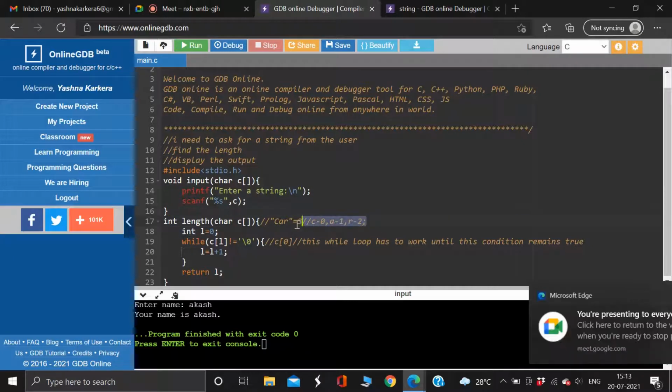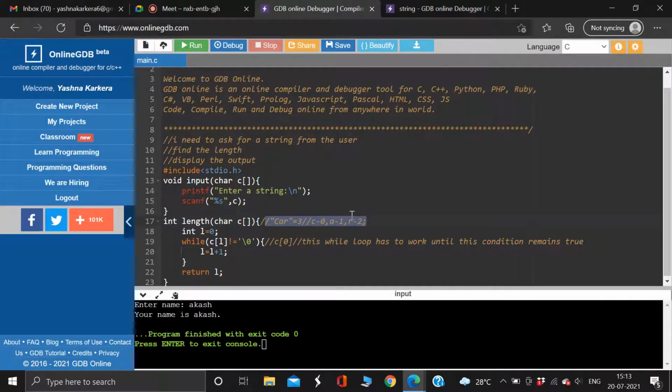If this part is again not clear, go back to array, see the video and come back. Then we'll explain again. Imagine this car to be separate characters. C is one character, A is one character, R is one character. C considers C as a separate thing, A as a separate character, R as a separate character, combined to make a string. That's the only thing. Now, in car, C will have the position 0, A will have position 1, R will have position 2. So you have to keep this in your head.